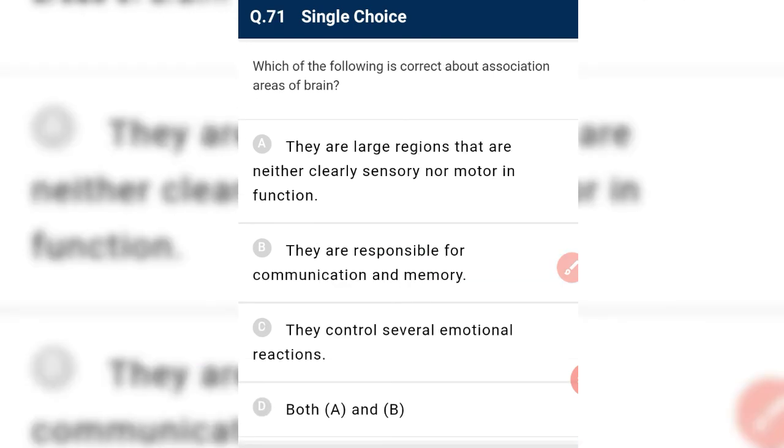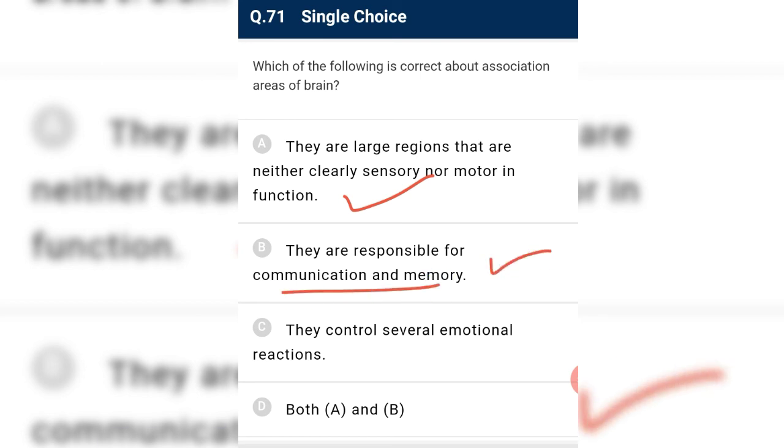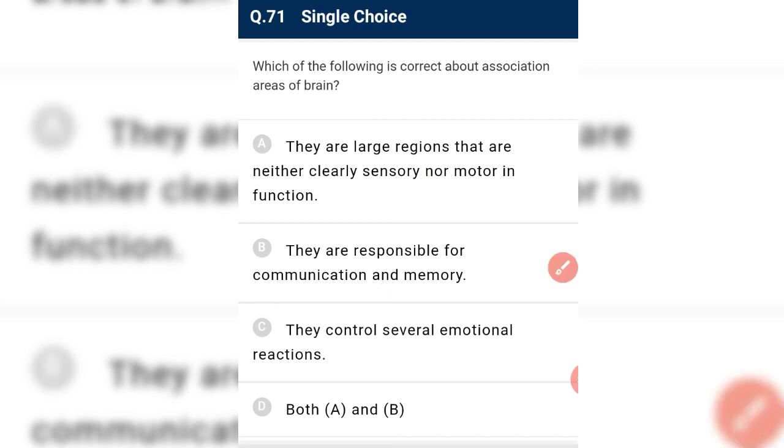Which of the following is correct about association area of the brain? They are large regions that are neither sensory nor motor function. Yes. These are responsible for communication and memory. Yes. They control several emotional reaction. Okay, so we have A and D, which is correct.